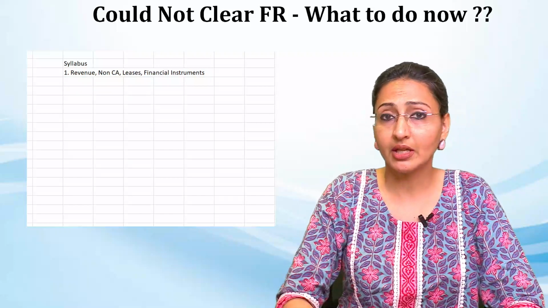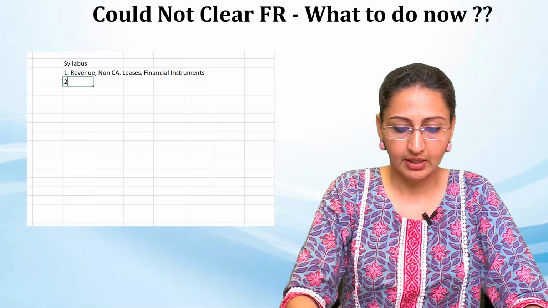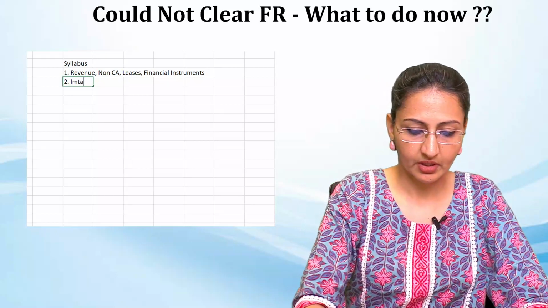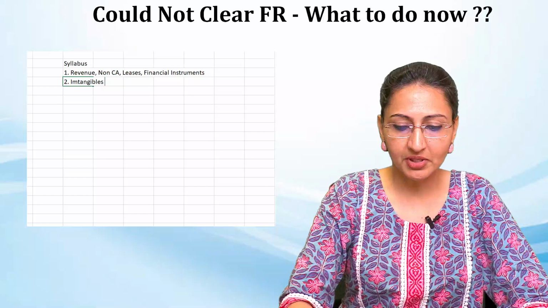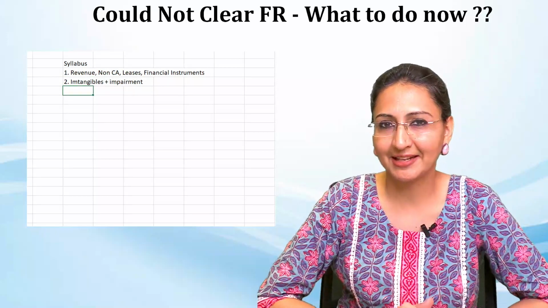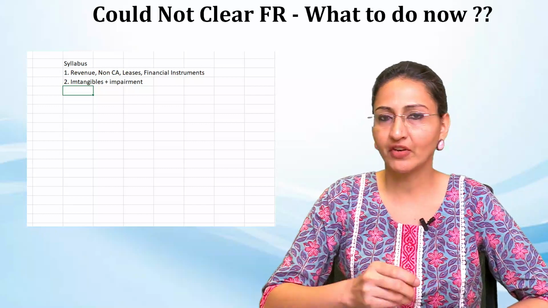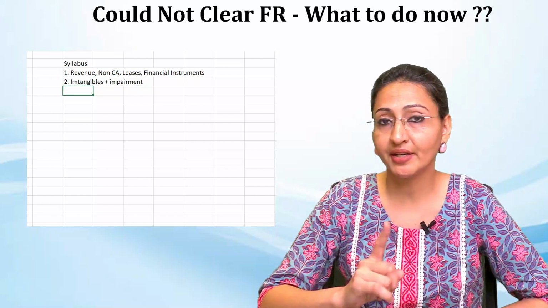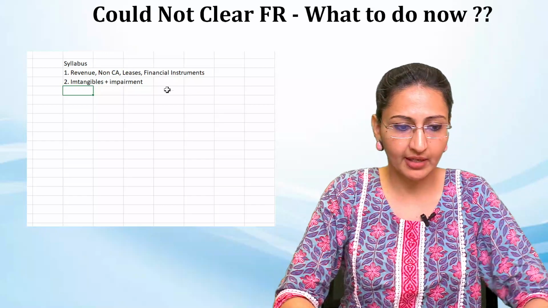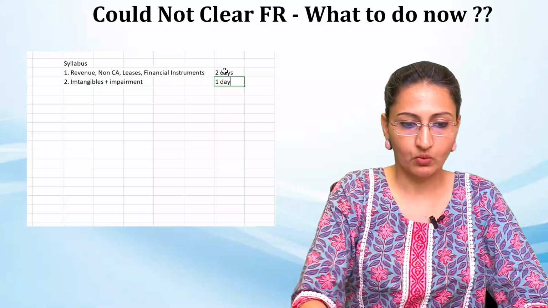Now let's come to the next chunk of syllabus, which is the next level of important. Two: intangibles and impairment. These are very small. You should not take more than 1 day to revise them. So 1 day goes for these, 2 days for this, 1 day for this.